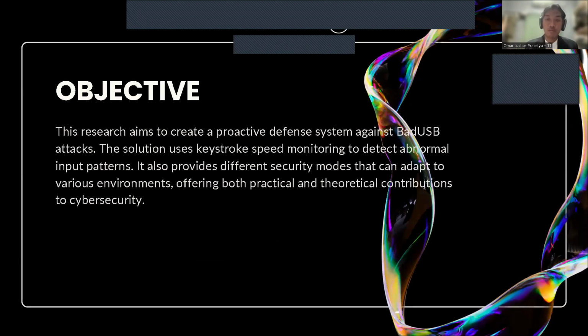Next, the objective of this research is to develop a proactive defense system that can protect against bad USB attacks. The method used here is keystroke speed monitoring, which means the system looks at the speed of typing to detect abnormal patterns that may come from a device like the USB Rubber Ducky.